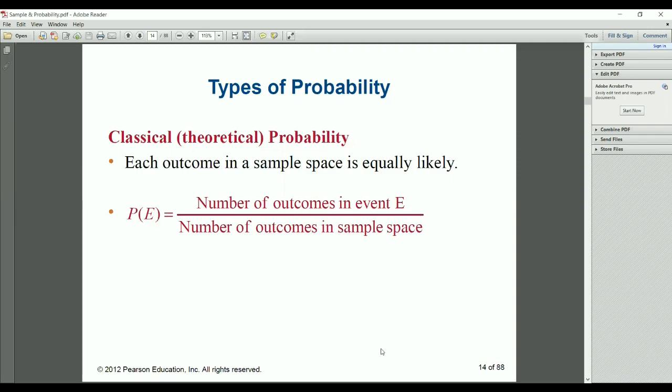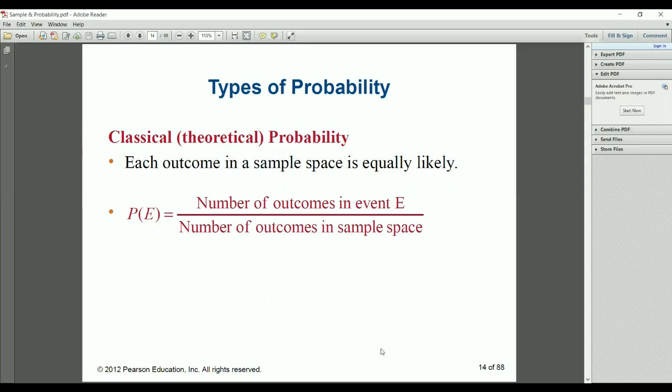Now I want only TT. So there is only one possibility of getting TT. TT means tail and tail. So there is 1 out of 4 possible outcomes. So the probability is 1 by 4.